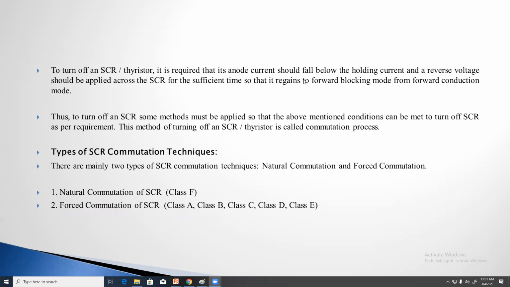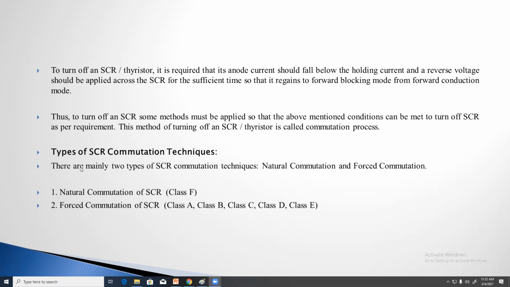So to turn off an SCR, the anode current should be decreased below the holding current, and for a small time only, reverse voltage should be applied across the SCR. After a small time, the SCR should again come into the forward blocking mode.